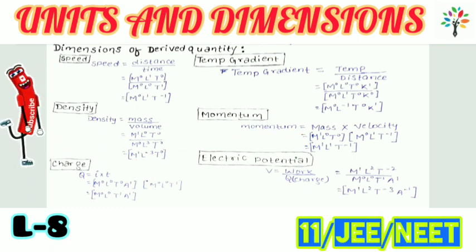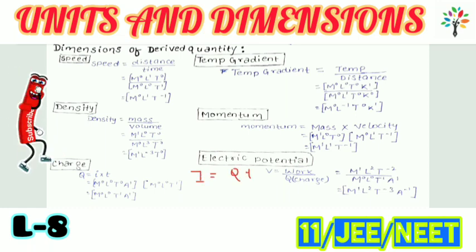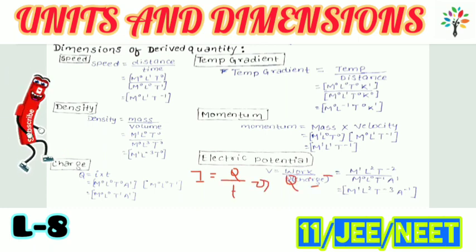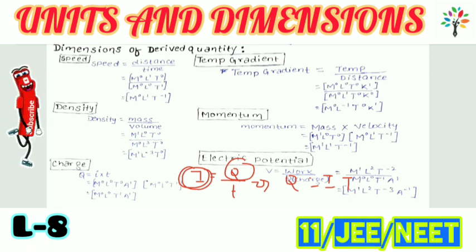Next we have charge. As we know, I is equal to q by t. So from here we may write q is equal to I into t. Although current is a fundamental quantity, charge is a derived quantity. So q is equal to I into t.